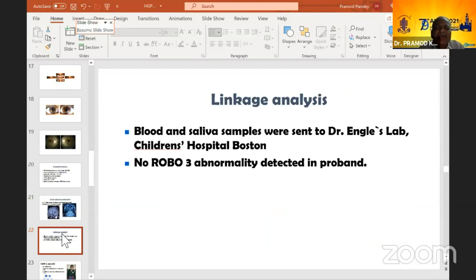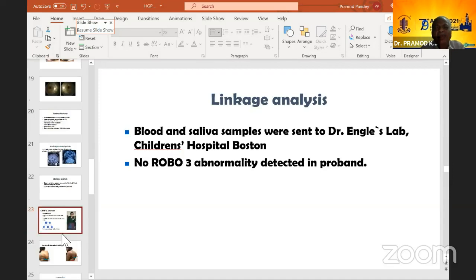Now, for linkage analysis, we had sent blood and saliva samples to Ingles lab at Boston Children's Hospital, and they did not find any ROBO3 abnormality in this cohort, but they are still looking at it. The process is still on. I don't know what they have done lately, but initially they did not find any abnormality.